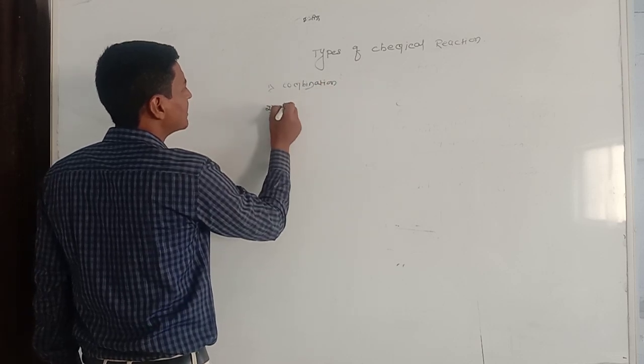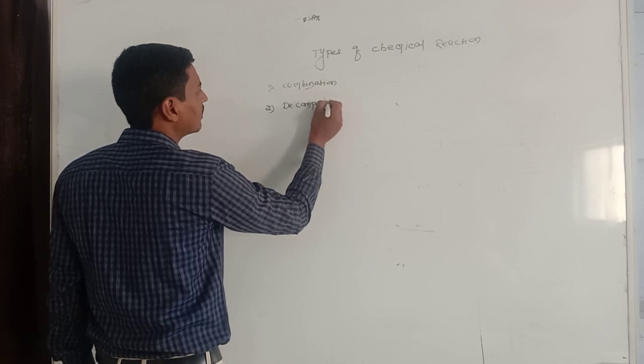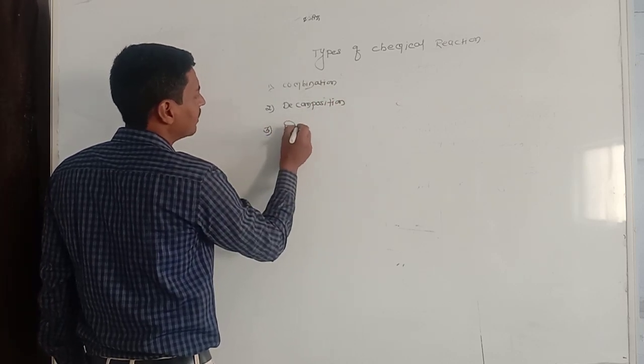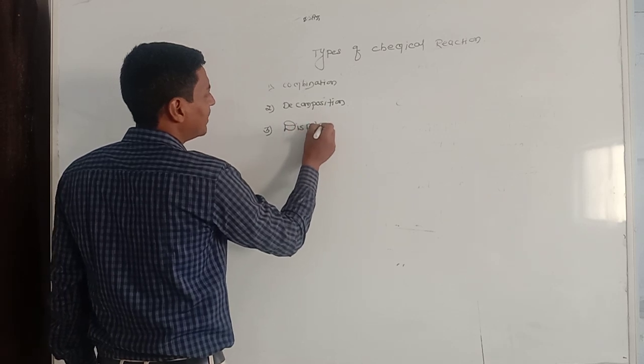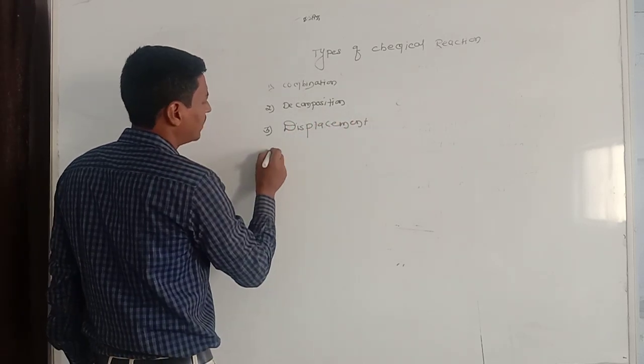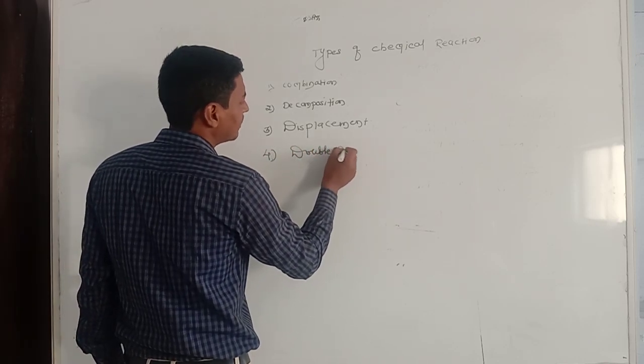Then the second one is decomposition reaction. The third one is displacement reaction. The fourth one is double displacement.